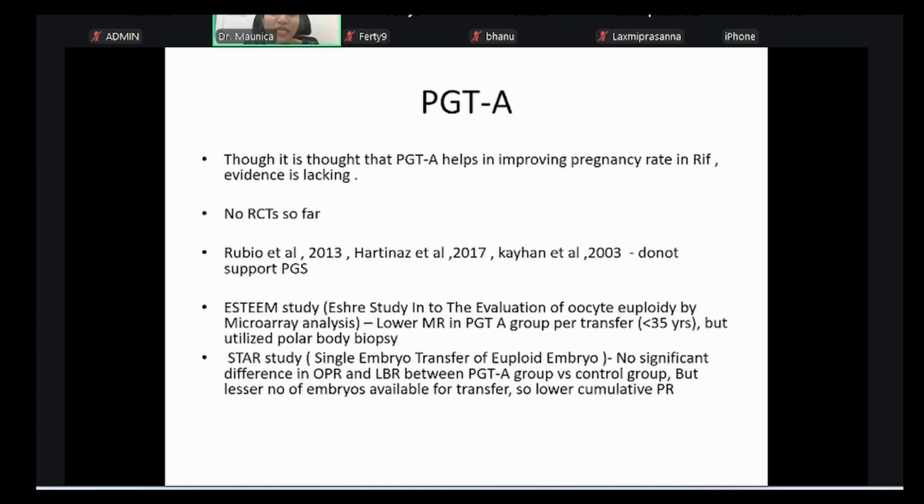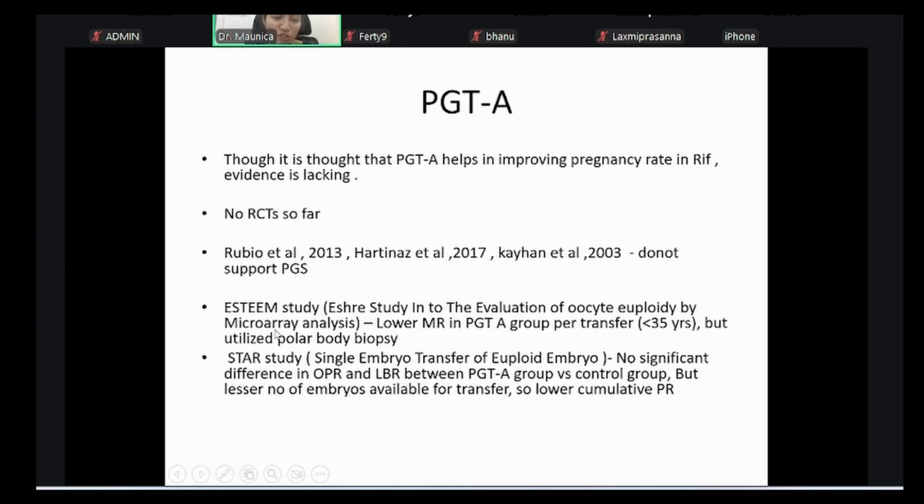Now, PGTA in recurrent implantation failure, is it improving the pregnancy rate? There were two large studies conducted for it. The first one was the ESTEEM study, that is the ESHRE study into the evaluation of oocyte euploidy by microarray analysis. They found a lower miscarriage rate in the PGTA group per transfer in comparison to the controls.